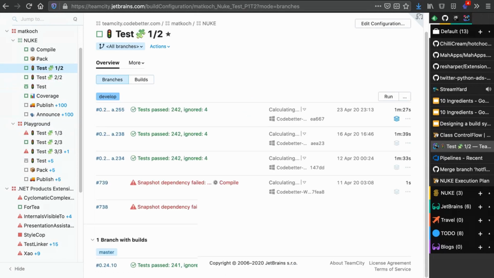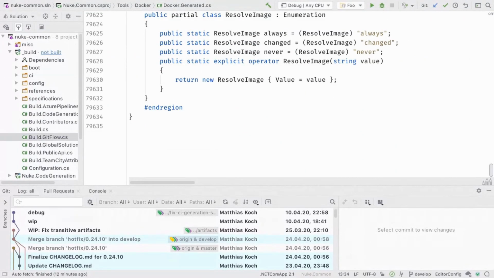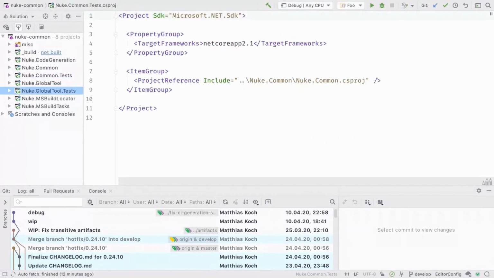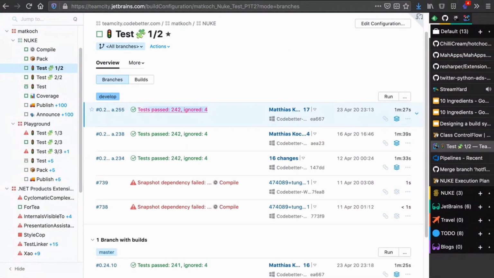For NUKE, I'm actually doing the same. Right? We can see, for instance, in this case, I have only 2 partitions. I will show you quickly. The first partition will execute NUKE common tests, and the second will execute NUKE global tool tests. And we can also see that the first one has 242 tests, the second has only 1 test. But depending on how your build or how your test projects are structured, this is a great benefit.